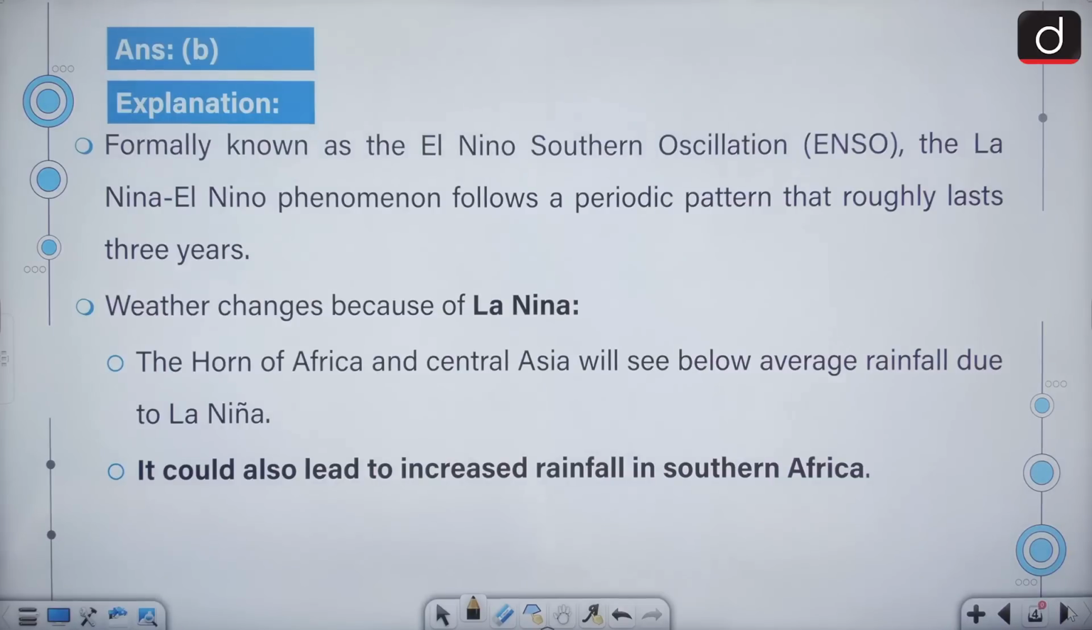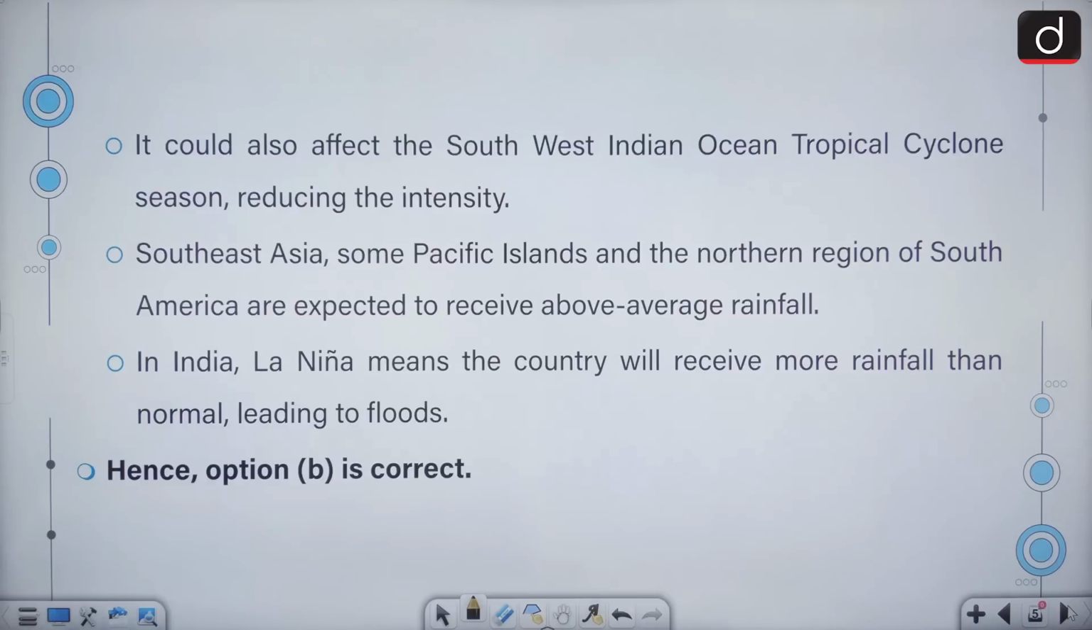Formerly known as the El Nino Southern Oscillation, the La Nina El Nino phenomenon follows a periodic pattern that roughly lasts 3 years. Weather changes because of La Nina include the Horn of Africa and Central Asia. They will see below average rainfall due to La Nina. It could also lead to increased rainfall in Southern Africa. It could also affect the Southwest Indian Ocean tropical ocean season, reducing the intensity. Southeast Asia, some Pacific islands and northern region of South America are expected to receive above average rainfall. In India, La Nina means the country will receive more rainfall than normal, leading to floods.